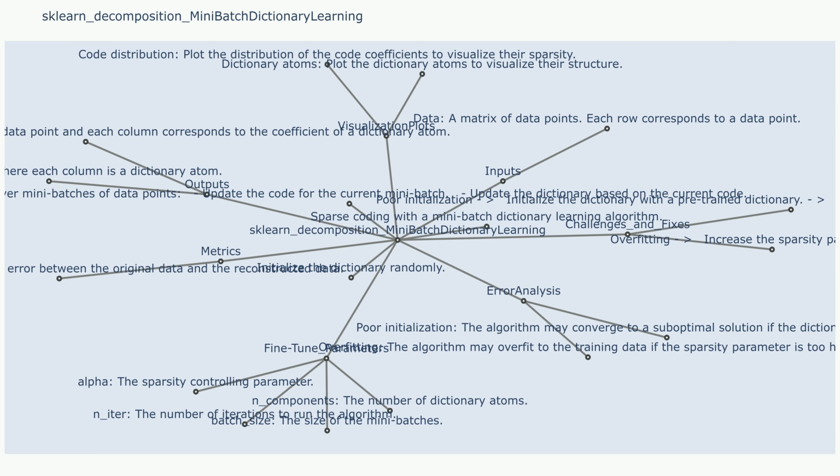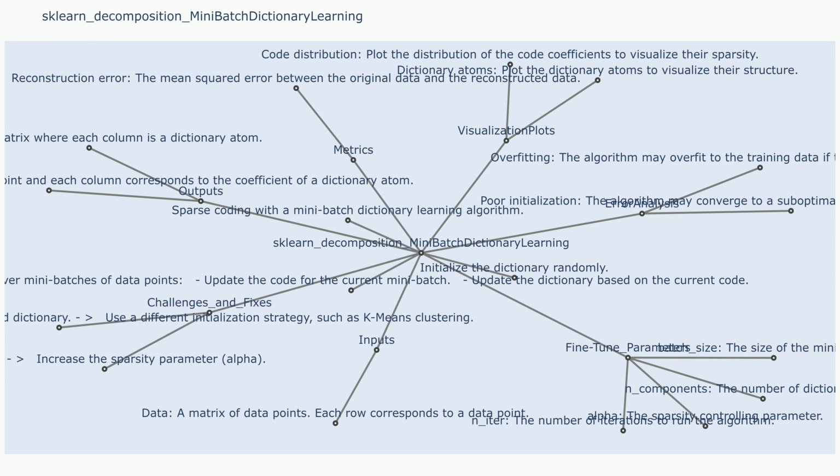sklearn Decomposition Mini-Batch Dictionary Learning. Description: Mini-batch dictionary learning is an unsupervised machine learning algorithm from scikit-learn that learns a dictionary of atoms (basis vectors) to represent the data. It utilizes a mini-batch approach for faster computation, making it suitable for large datasets. The goal is to find a sparse representation of the input data in terms of the learned dictionary.